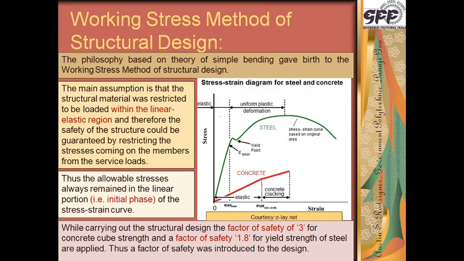This working stress method is based on the theory of simple bending, which we have already studied in analysis of structures and materials and structures earlier. So, continuing from the theory of simple bending and flexed beams, the working stress method of structural design was based.